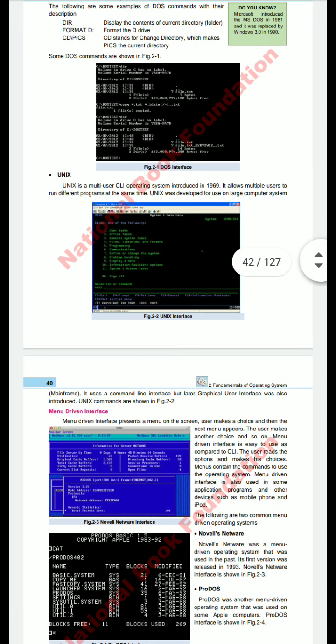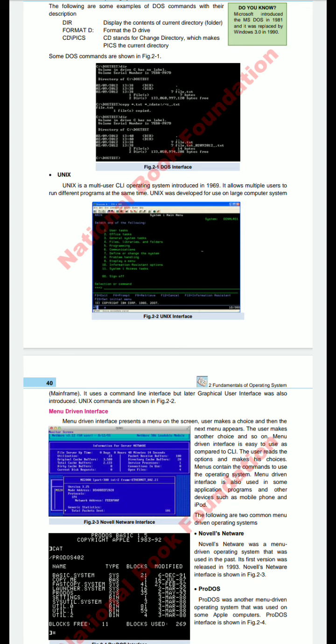Next is Unix. Unix is a multi-user command line interface operating system introduced in 1969. Dear students, you must remember the date, that is used at any point, in any topic, in any question. You must remember the date.